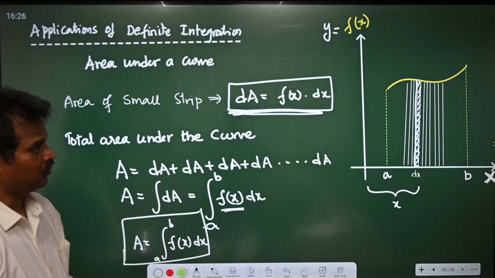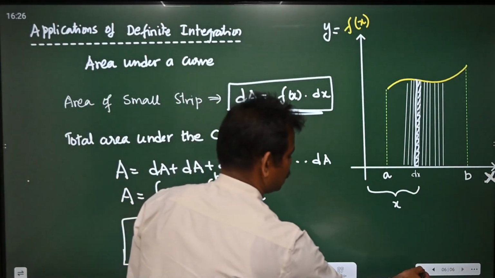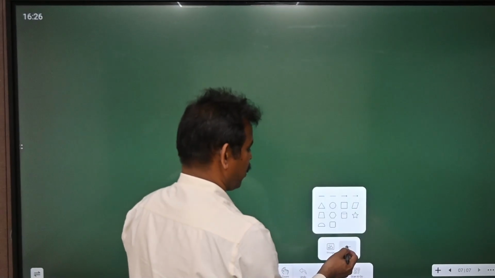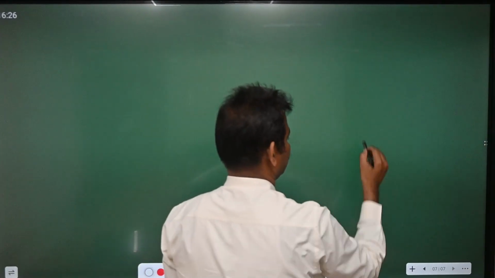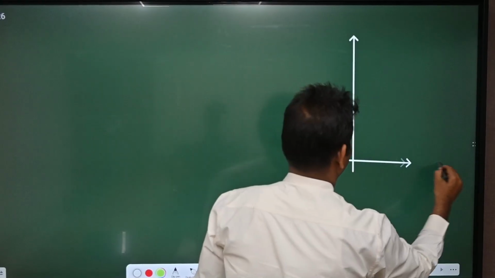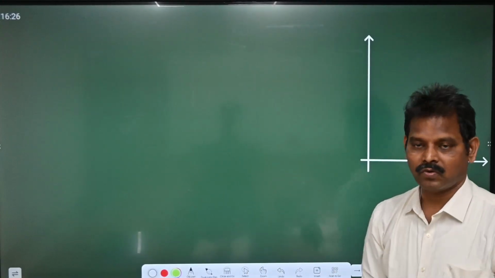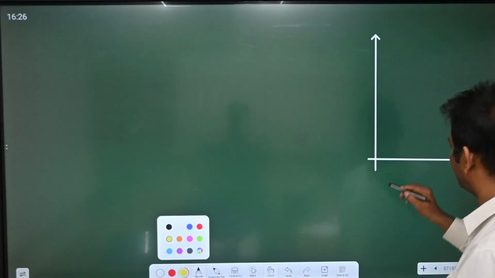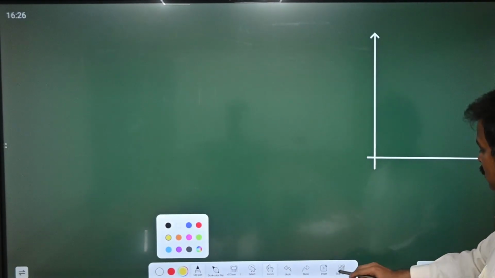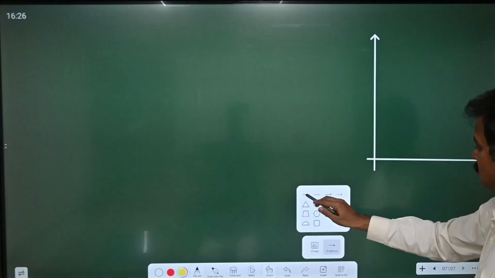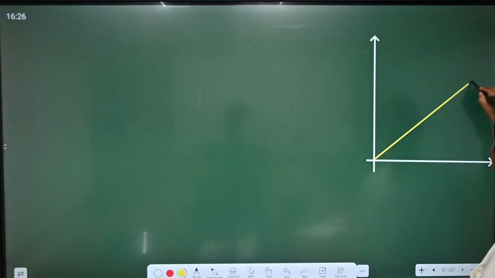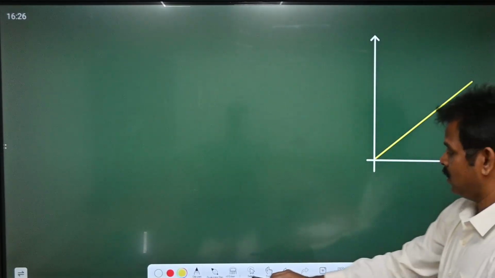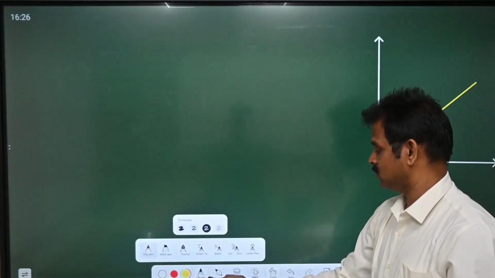Suppose students, let me take x-axis and y-axis, and here the area is given like this. This is a graph, and here we know this is x-axis and y-axis.